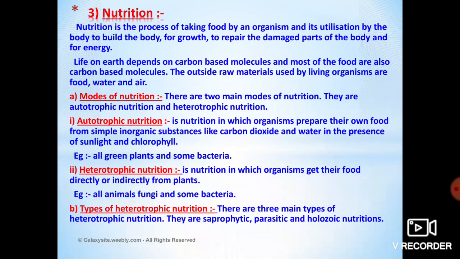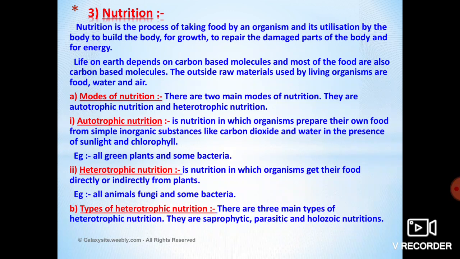What do you mean by autotrophic nutrition? Yes, you already discussed that in the previous class also. Autotrophic nutrition is a kind of nutrition in which organisms prepare their own food by the process of photosynthesis. This kind of nutrition we call autotrophic nutrition. An example of autotrophic nutrition is all the green plants.